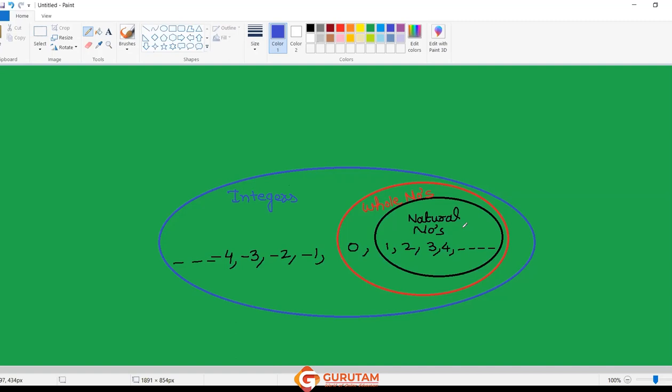Yes, you are right. Zero is not included. Acha, can I say that all the integers are whole numbers? Is it right to say? How? Do you see that in the figure? My question is, are all integers whole numbers? No. So which are those integers that are not whole numbers?